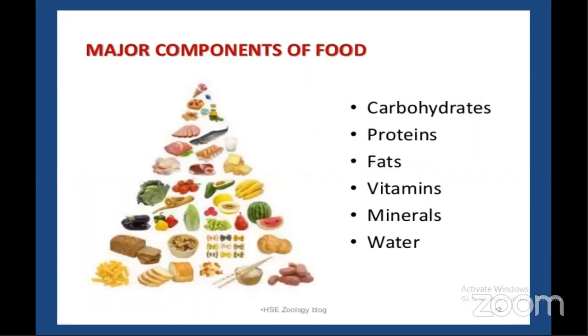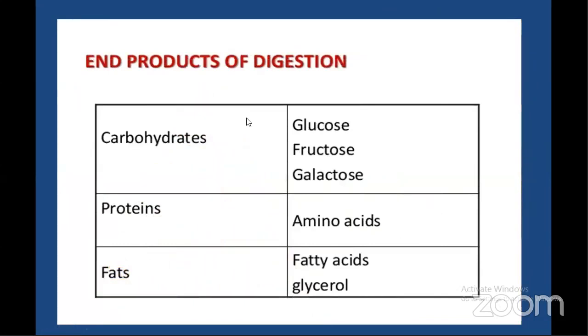Okay, the components present in the food we are taking are majorly carbohydrates, proteins, fats, vitamins, minerals, and water. So what is happening to these substances? Carbohydrates, proteins, and fats are subjected to a complex process, that is digestion. After digestion, the end products of carbohydrates are glucose, fructose, galactose. Proteins are digested into amino acids, and fats are digested into fatty acids and glycerol. Okay, these are the end products.